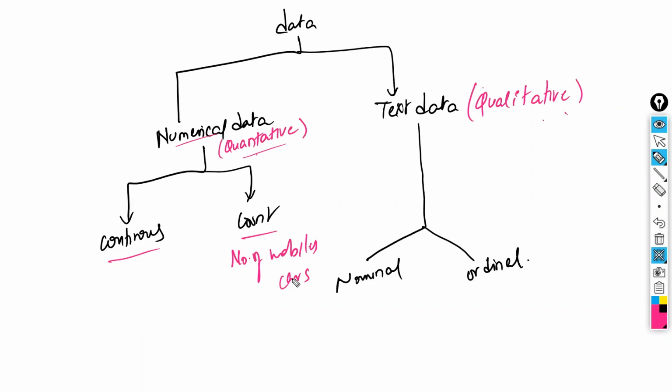How many books do you have? Count. How many pens do you have? Count. How many beatings from your wife? Count. Everything is count only. Number of laptops, count. So count never has a decimal value. It is never possible. We are just counting how many there are. If we are counting, it comes under count. Otherwise, it comes under continuous.